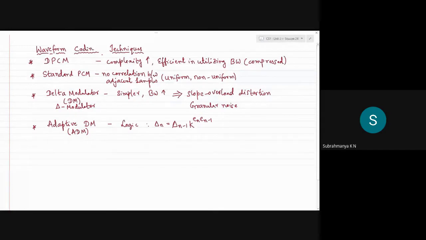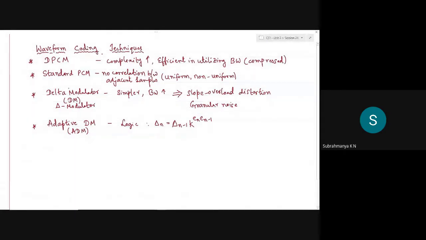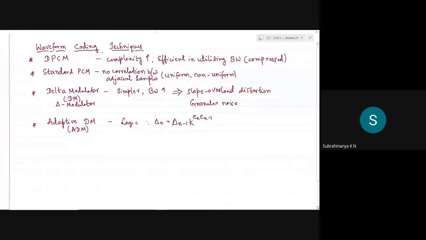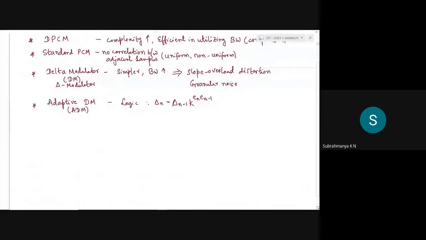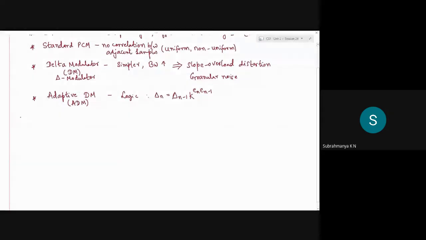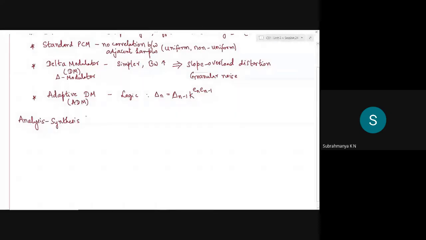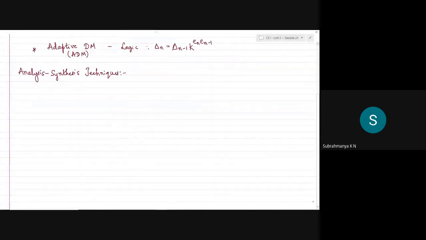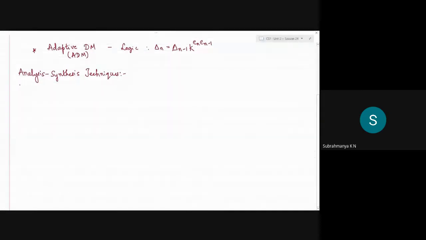there is another method which is used in practice, known as the analysis synthesis technique. One class of this analysis synthesis technique is known as linear predictive coding.